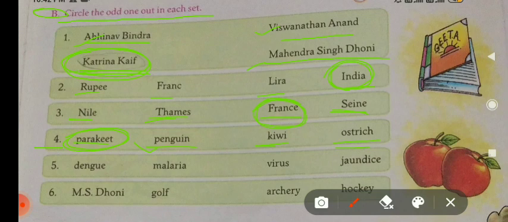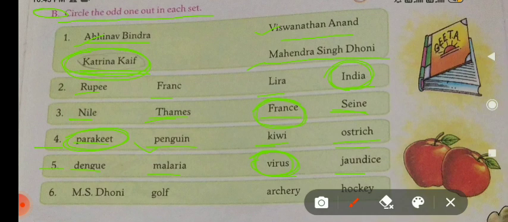Okay. Now come on to the fifth: dengue, malaria, virus and jaundice. Dengue, malaria and jaundice are names of diseases, and virus is different from these. You can circle virus here because a virus is the cause of disease. It is not the name of a disease. Okay, you have to circle virus here.